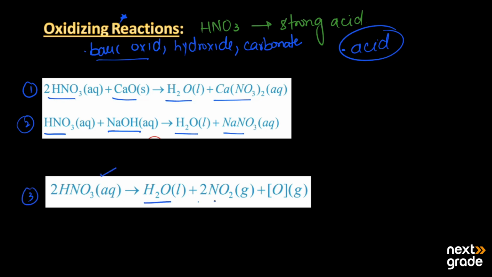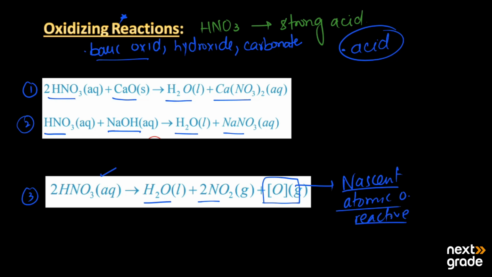It produces a water molecule, nitrogen dioxide, and oxygen called nascent oxygen. Nascent oxygen is basically atomic oxygen, and this atomic oxygen is so reactive that it can readily react with any type of substance. So these are some oxidizing reactions of nitric acid, which can oxidize a lot of substances and produce other products.